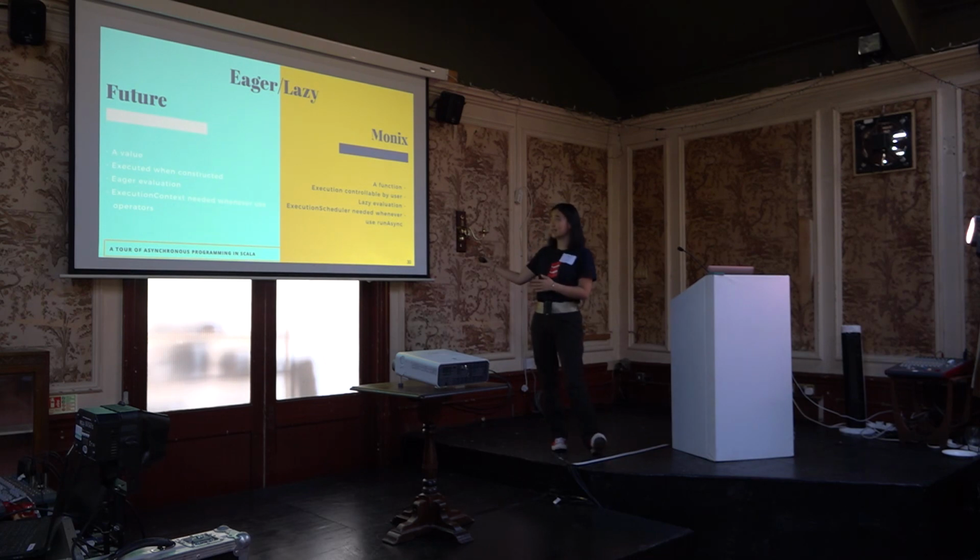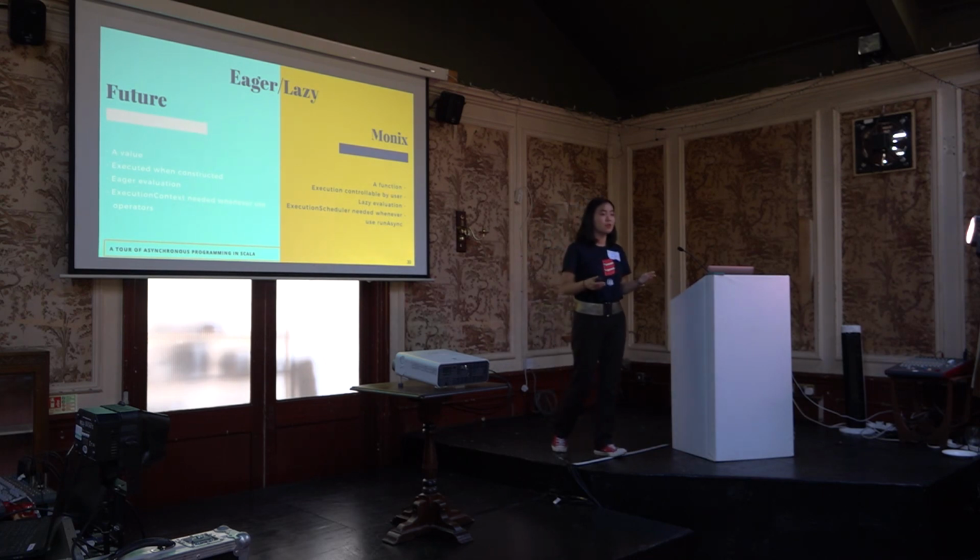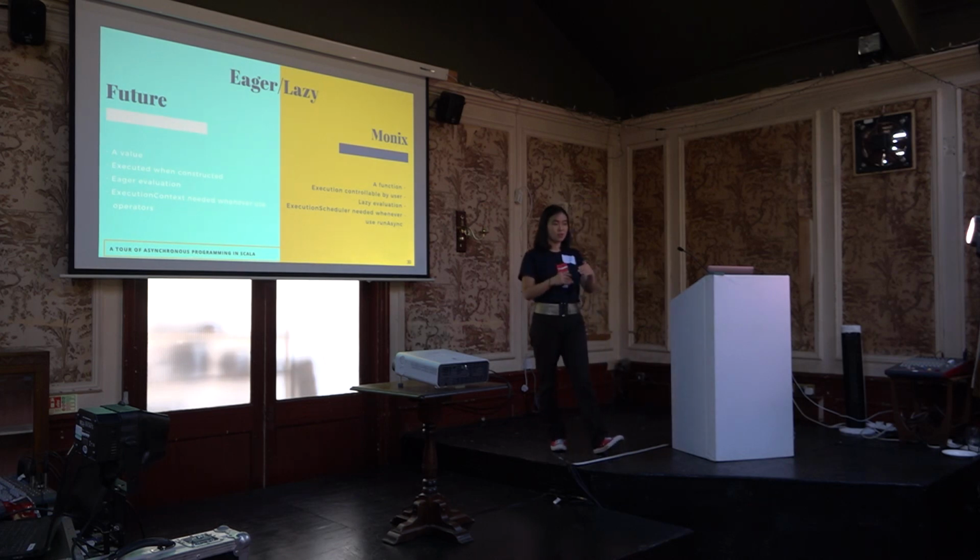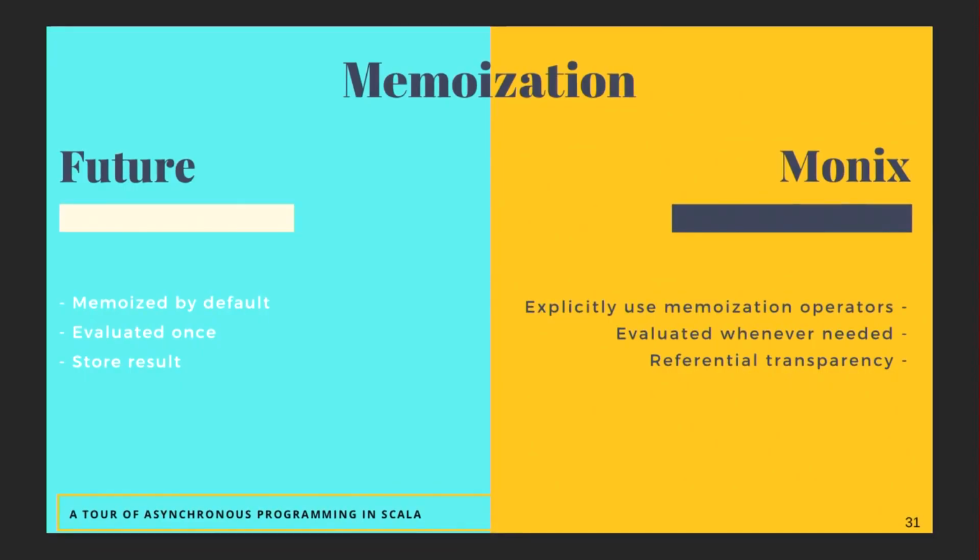But for Monix task, you can provide the scheduler whenever you call run async, because run async is when you actually evaluate the task. For memoization, future by default is memoized, but Monix task is not memoized by default. But you can, again, specify whether you want it to be memoized or not.